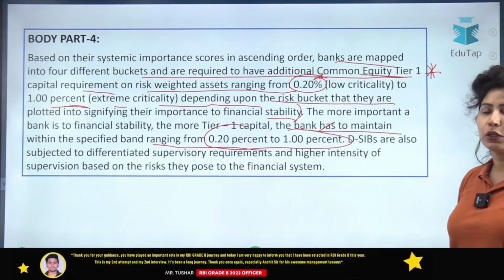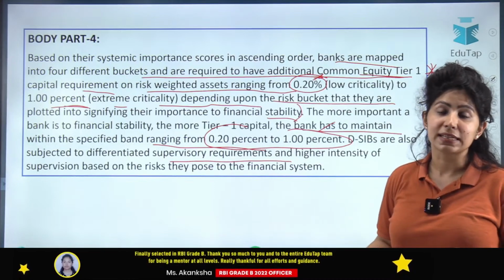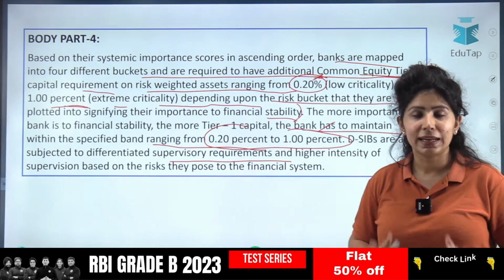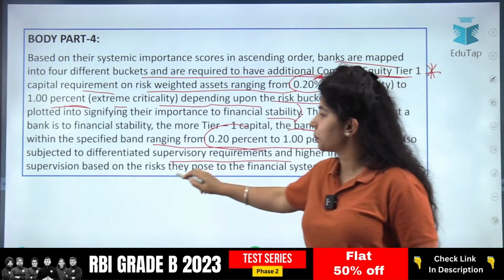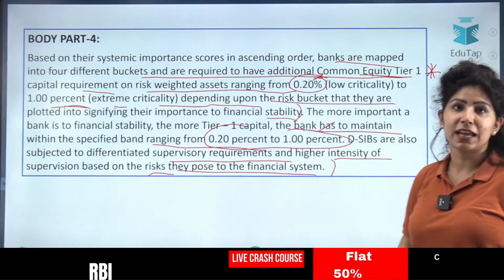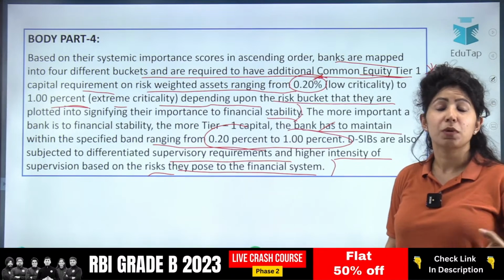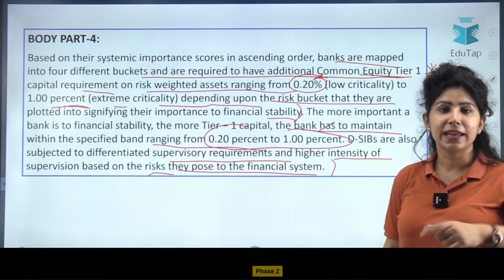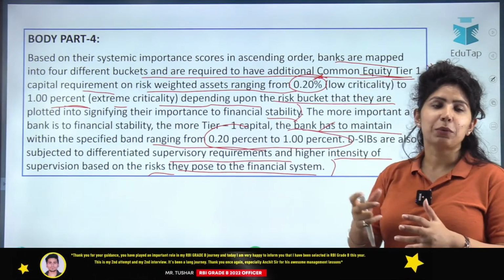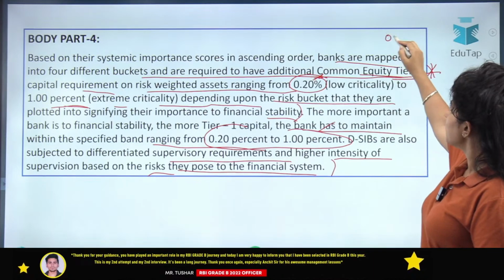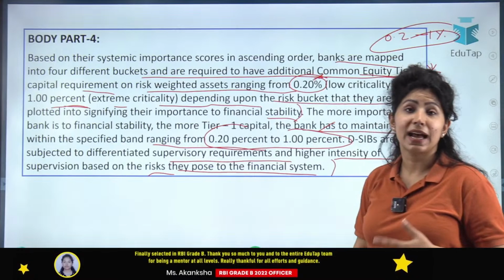These are also subjected to differentiated supervisory requirements as compared to other banks. If a bank is not DSIB, there would be lighter controls, lighter supervisory requirements, and higher intensity of supervision based on the risk they pose to financial systems. All these 3 banks, HDFC, SBI, ICICI, they are supervised a lot by the government. Higher supervision is there, and they have to maintain a common equity capital requirement from 0.2% to 1% additional on risk-weighted assets.